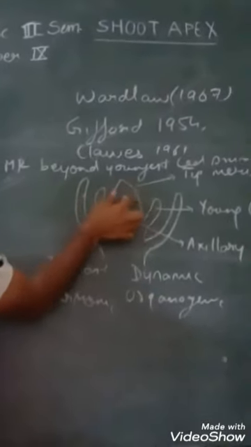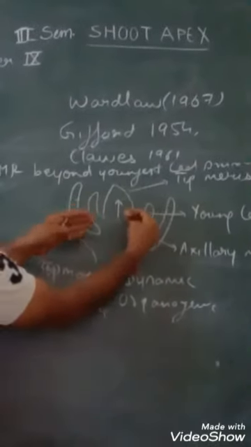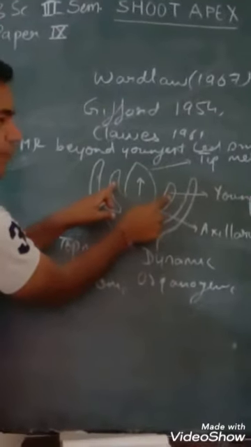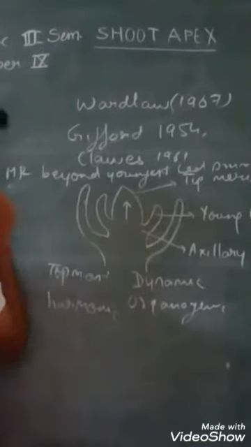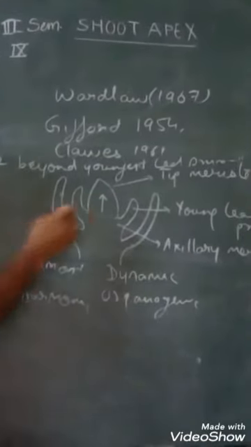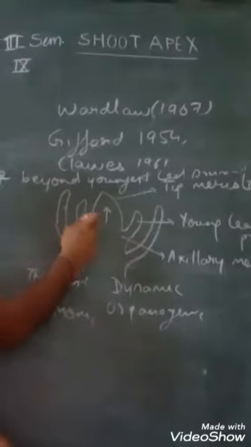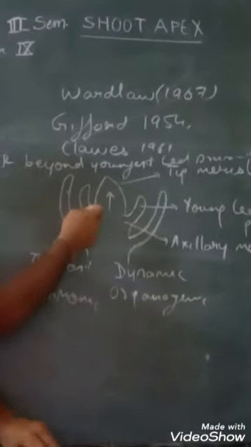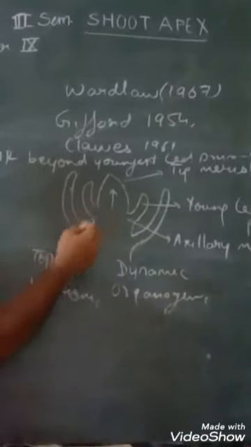The region beyond the youngest leaf primordia is known as shoot apex. The form and size of this varies in different stages of plants.